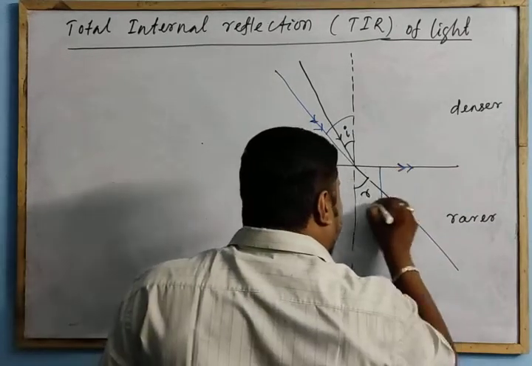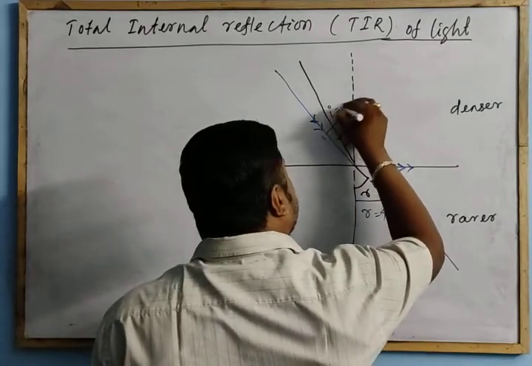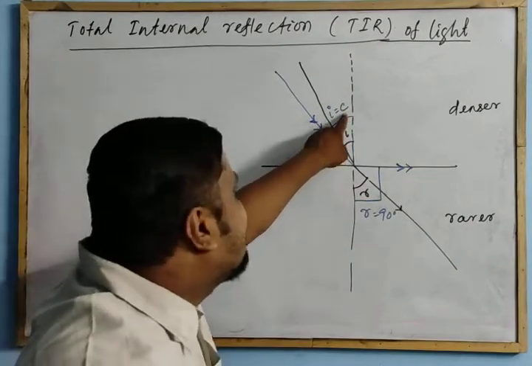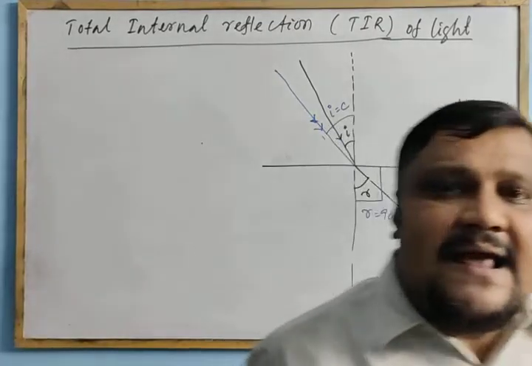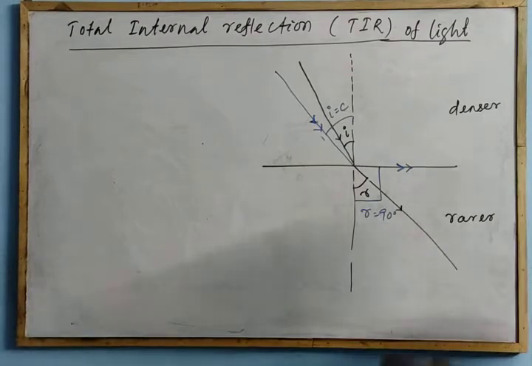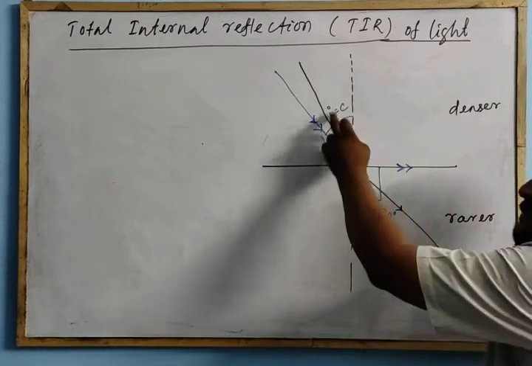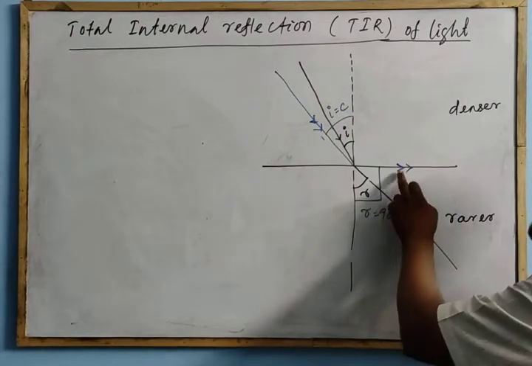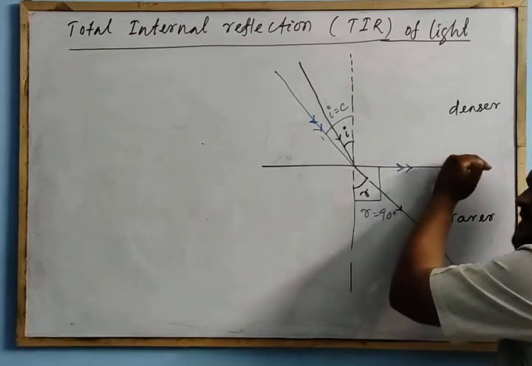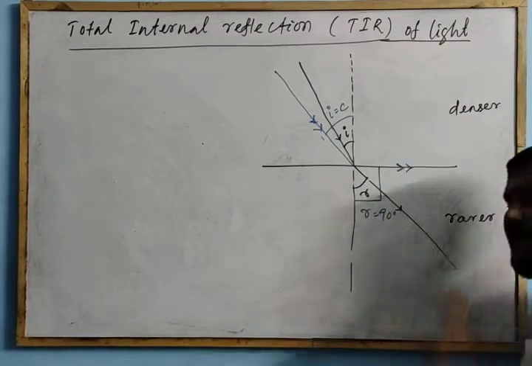This means the angle of refraction becomes 90 degrees for a particular angle of incidence, which is equal to C. I is equal to C. What is C? C is called the critical angle of incidence, or critical angle. So if we go on increasing the angle of incidence, the angle of refraction also increases. Then at a particular angle of incidence, the angle of refraction is 90, meaning the refracted ray passes along the interface of the two media, the denser and rarer.